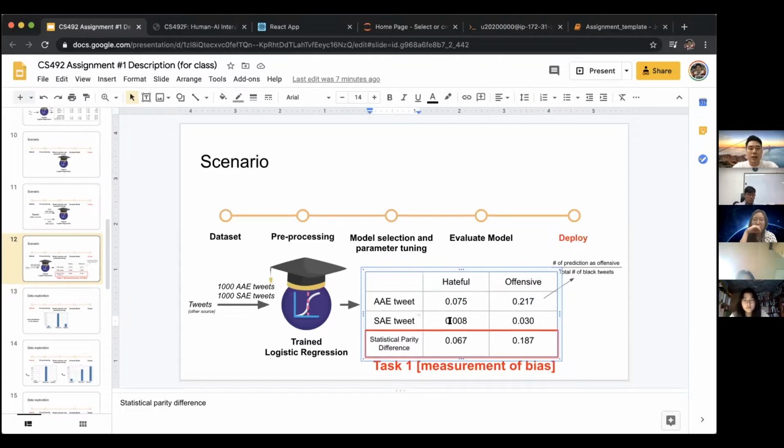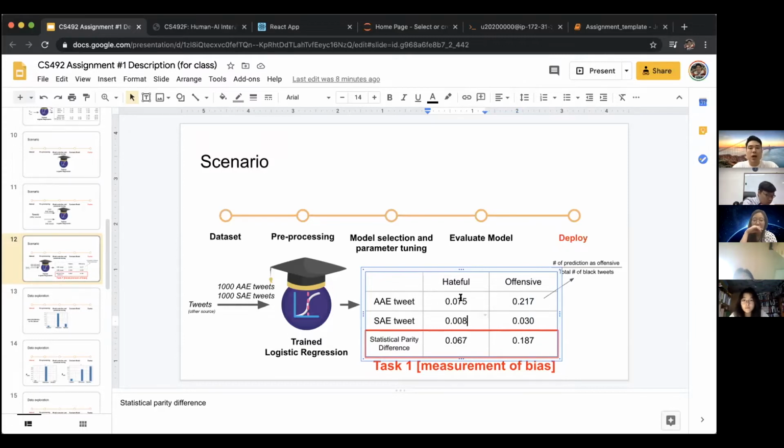And for Standard American English, 8 tweets were classified as hateful, and 30 tweets were classified as offensive. As you can see, African American English tweets are classified as more hateful and offensive in this result.